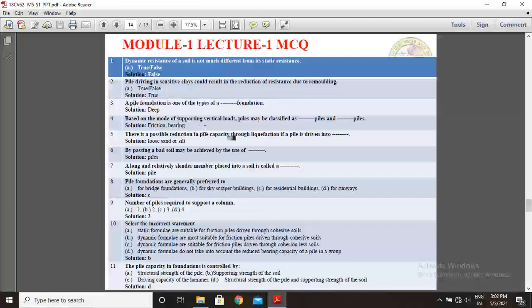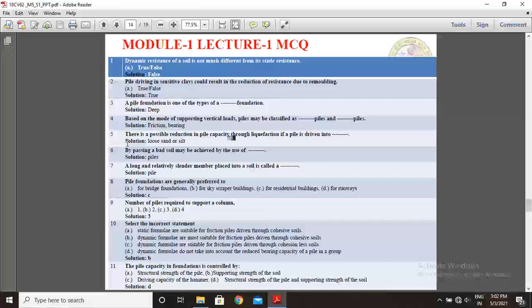Based on the mode of supporting vertical loads, piles may be classified as dash piles and dash piles. The solution is friction piles and bearing piles.